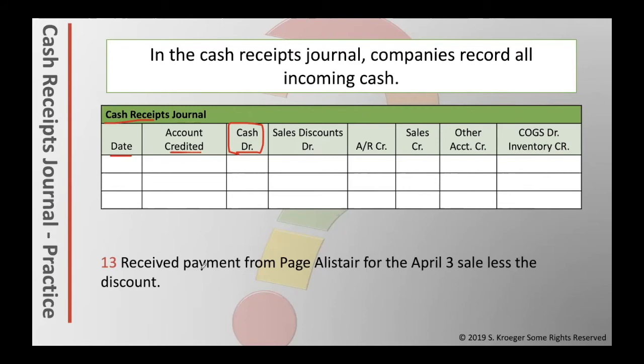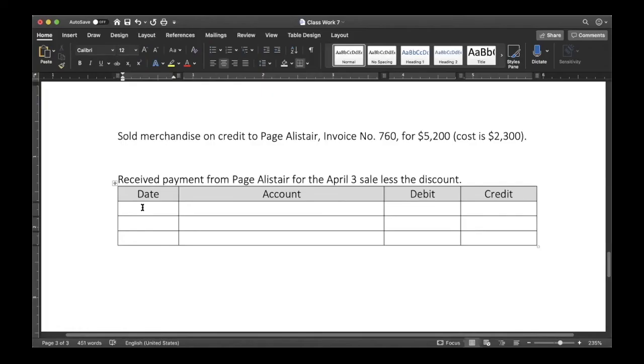On the 13th, we received payment from Paige Alastair for the April 3rd sale less the discount. Let's just think about what this journal entry would look like normally. The date for the original transaction will be April 13th. We received a payment. Remember, cash is always getting the debit. We received money from Paige Alastair for the amount they had owed from the April 3rd transaction here at the top. Paige Alastair owed us $5,200. That entire debt is going away, accounts receivable, $5,200. But Paige Alastair is not giving us $5,200.